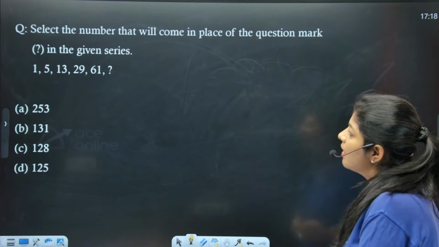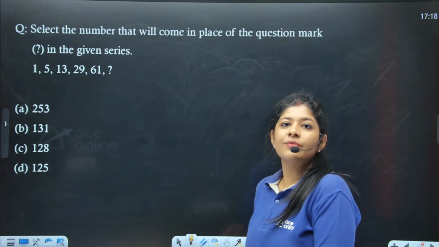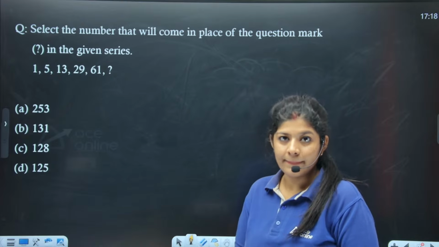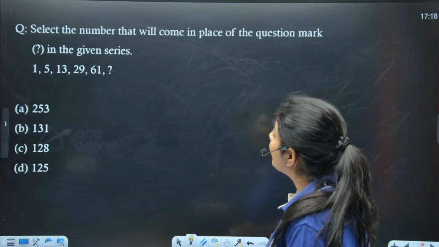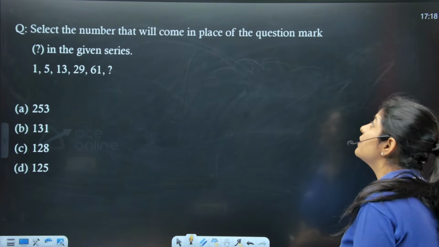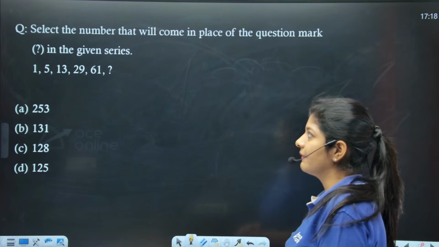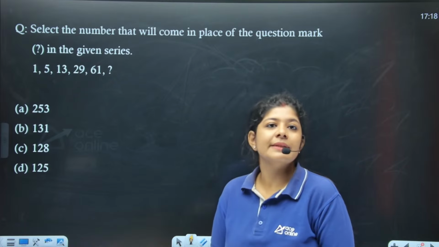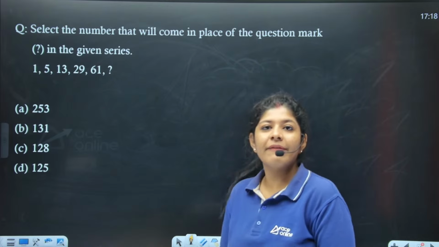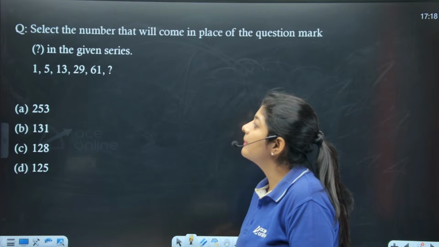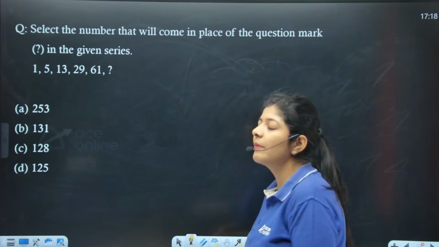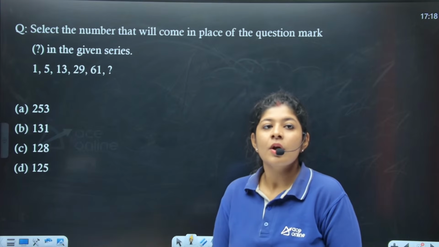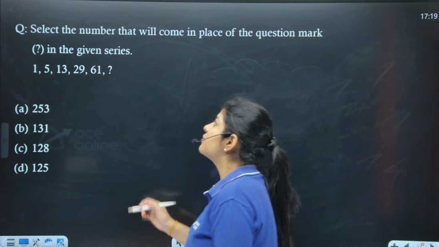Next. The next question is from the concept of the missing number or the missing series. The question is saying, select the number that will come in place of the question mark, that is, filling the blank, in the given series. So here we are having a series, and the numbers are 1, 5, 13, 29, 61 and the missing term. So what will come in the place of the question mark?